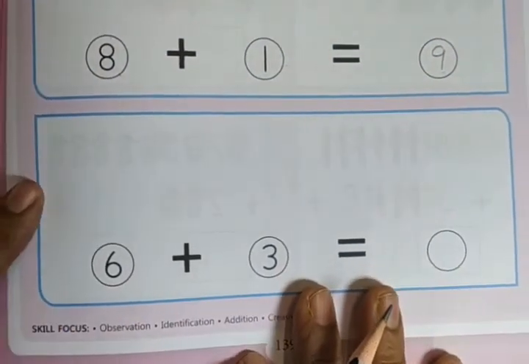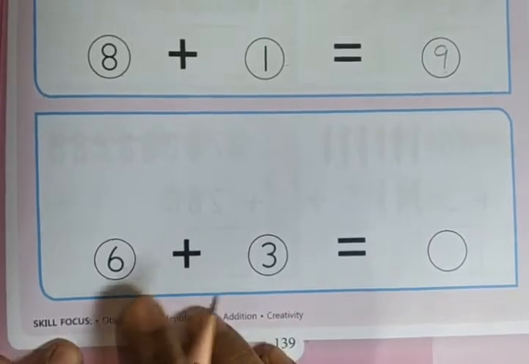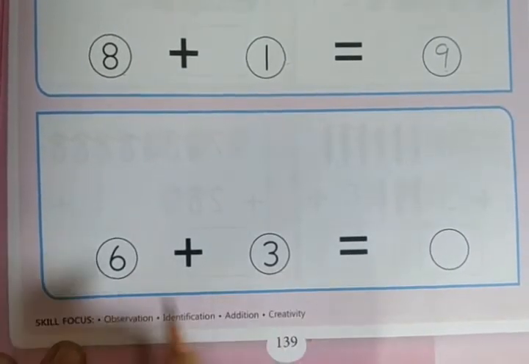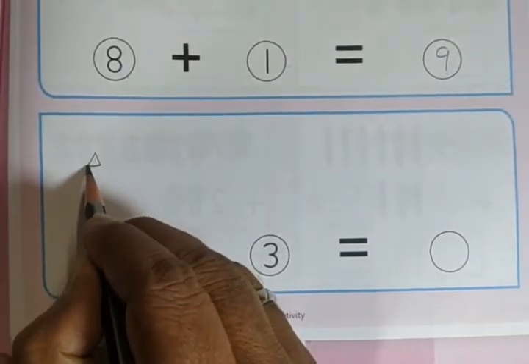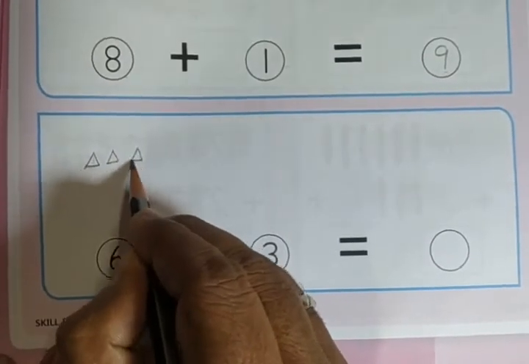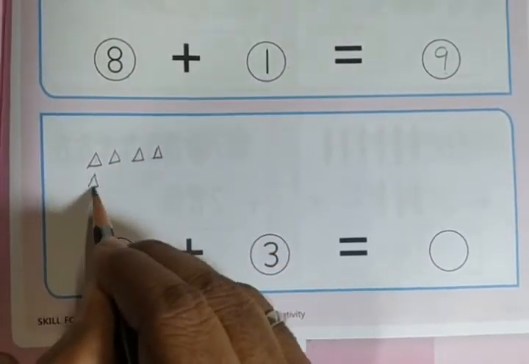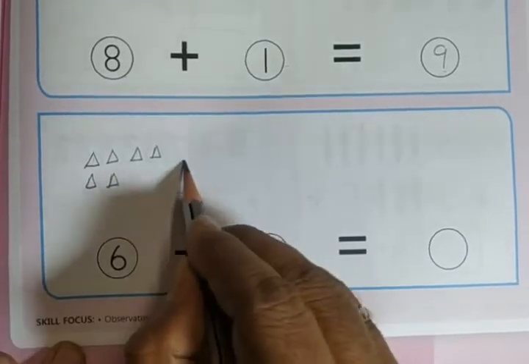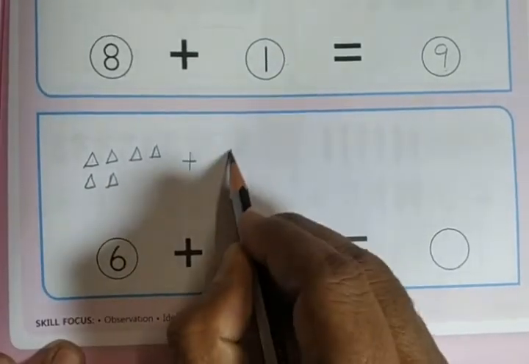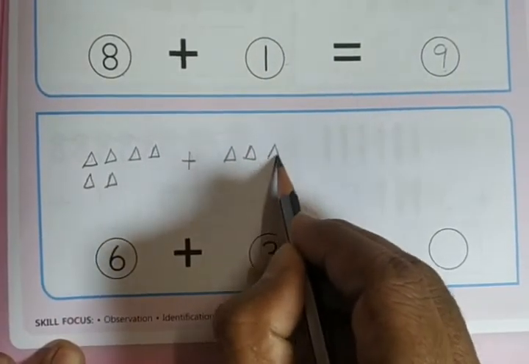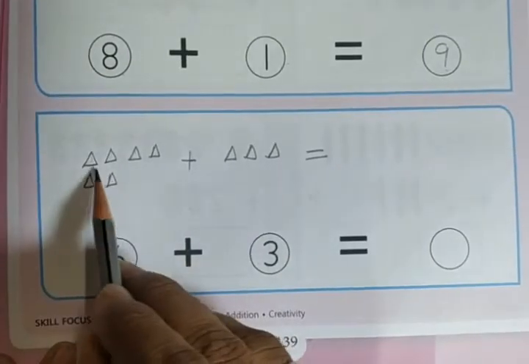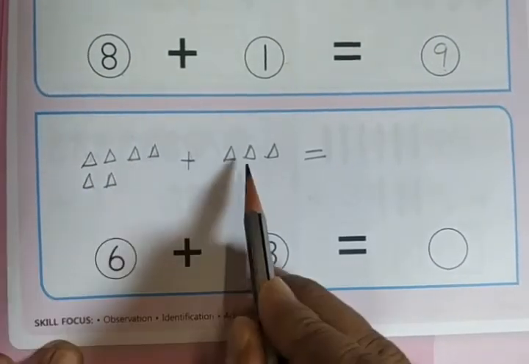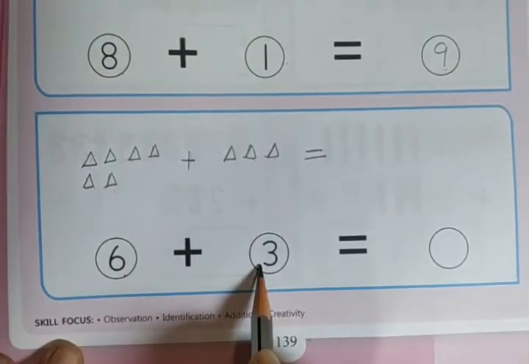Okay. Now we have 6 circles and 3 here. We will make 6 triangles. 1, 2, 3, 4, 5 and 6. 6 triangles plus 3 triangles. 1, 2, 3 is equal to 1, 2, 3, 4, 5, 6, 7, 8, 9. 6 plus 3 is equal to 9.